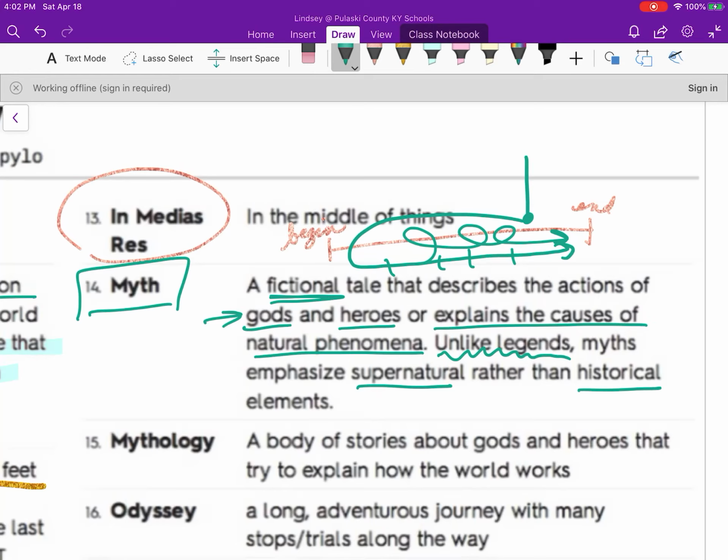Like if I were to say, hey, write a myth about why dogwoods are pink and white, you could come up with anything. You could say, well, one day the goddess or the god Buddy the cat,